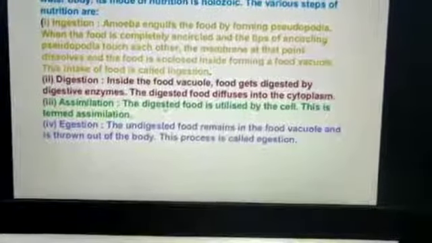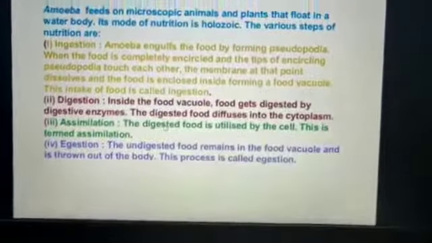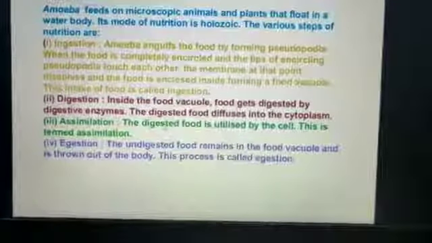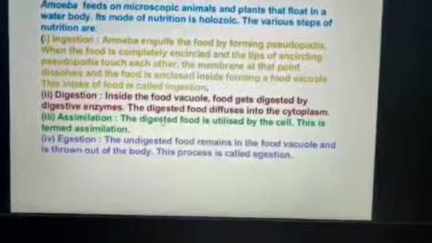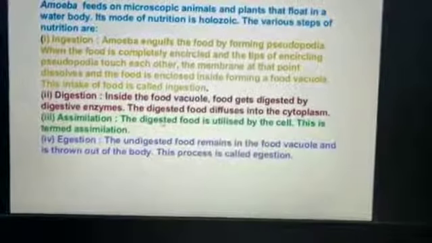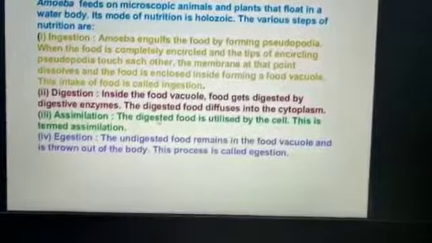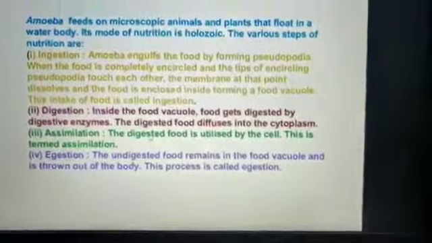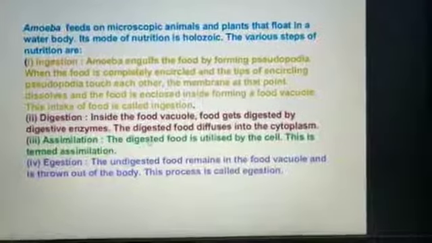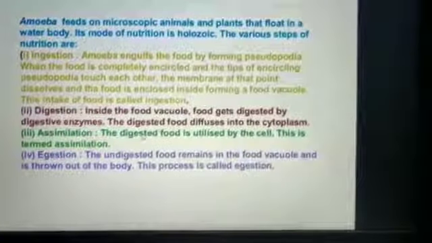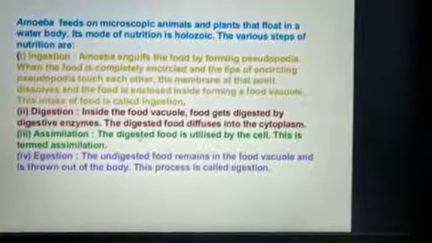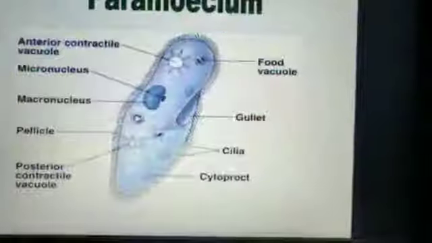Now digestion. Inside the food vacuole, food gets digested by the digestive enzymes. The digested food diffuses into the cytoplasm. The third step is assimilation. The digested food is utilized by the cell. This is termed assimilation. And the last one, egestion. The undigested food remains in the food vacuole and is thrown outside the body. This process is termed egestion.